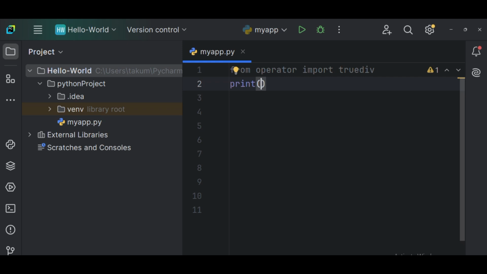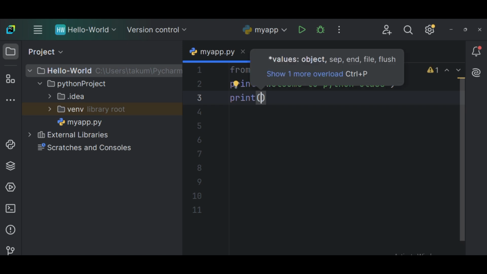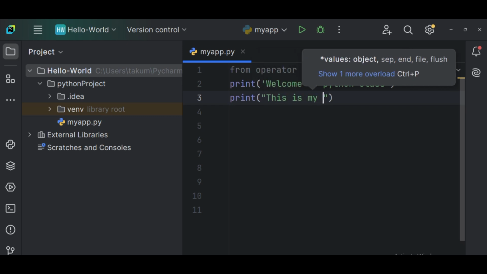Meaning that if I want to write a string in Python, I can write the string in single quote. If I write a single quote, let me say, welcome to Python class. So welcome to this Python class. The same thing I can still write, I can still give print. Then I'm giving you a double quote. I'm just going to write maybe the same thing or another thing. Okay. This is my first class.